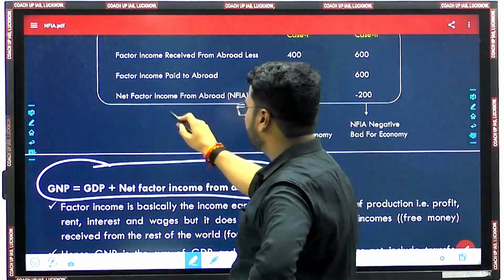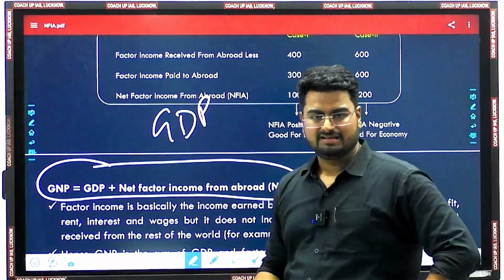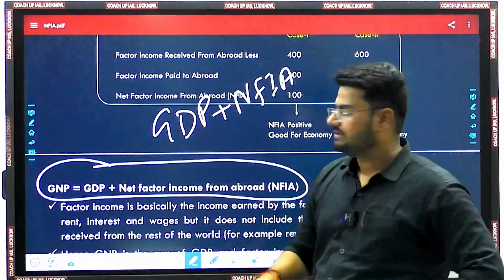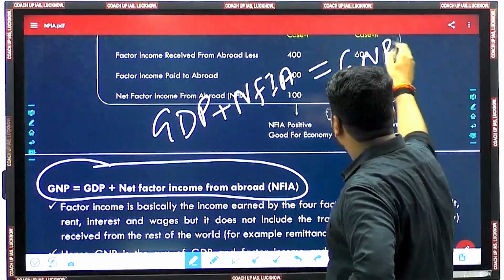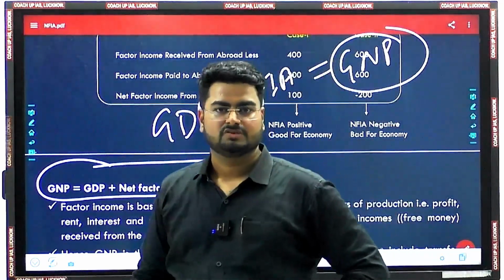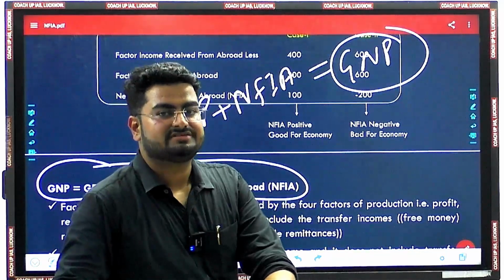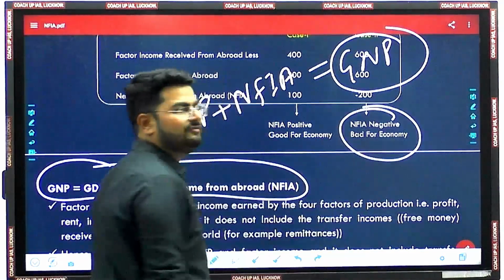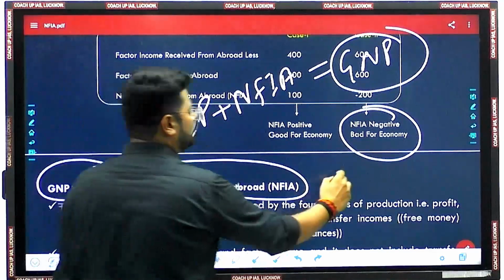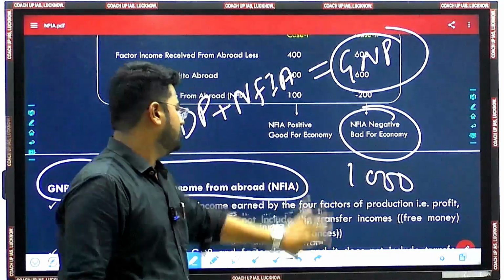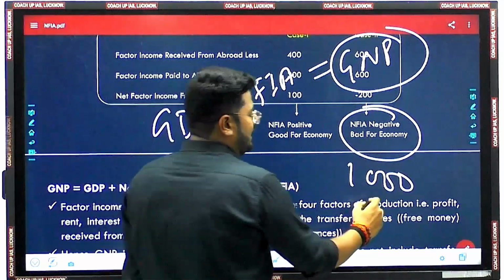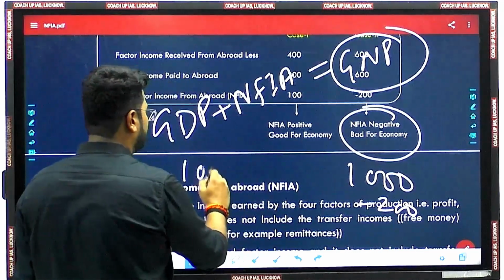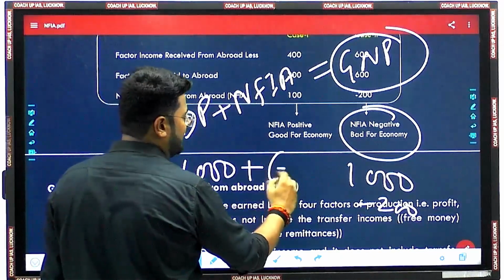तो जो GDP आपने ऑलरेडी निकाल लिया था, आपने सीख लिया था, so in this GDP if we add this NFIA, net factor income from abroad, then you will come to GNP, fine. So that's where we need to understand the importance of NFIA. So if NFIA will be negative, it will be bad for the economy. Why? Let's say GDP is 1000, but let's say NFIA is minus 200, then GNP will be 1000, means GDP plus NFIA, and this NFIA is negative.